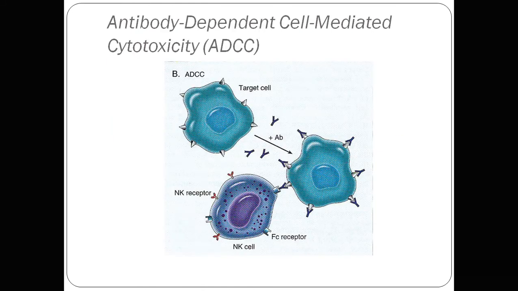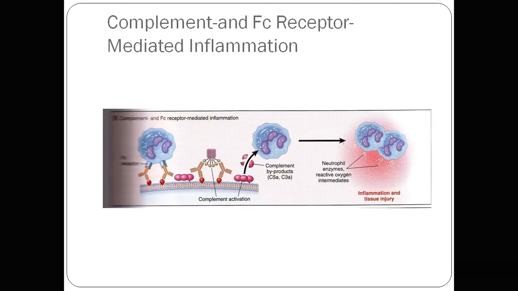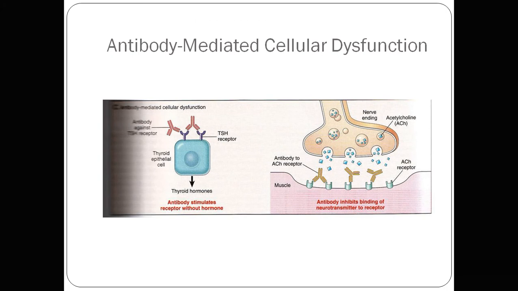Second is antibody dependent cell mediated cytotoxicity, complement and Fc receptor mediated inflammation, which leads to inflammation and tissue injury. This reaction occurs in Goodpasture syndrome because the non-collagenous domains in the glomeruli and the lung alveoli are similar. So the reaction occurs in both, nephritis plus lung hemorrhage, in Goodpasture syndrome. Here the example is Graves disease and further myasthenia gravis.